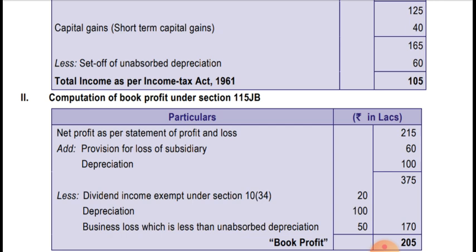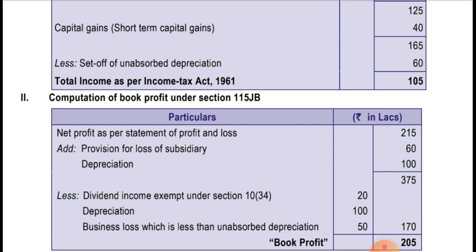We cannot do that. We can simply ignore it, because only 100 lakh is deducted and 100 lakh is allowed as per section 115JB. So they are adding 100 lakhs and after that they are deducting 100 lakhs. So you can ignore that thing. Okay, and the amount is coming to 375 lakhs after adding back depreciation.